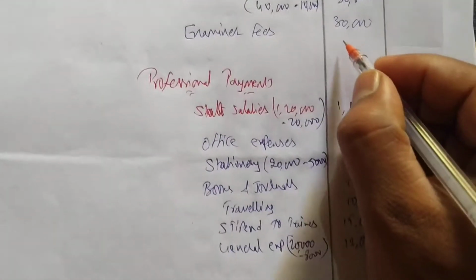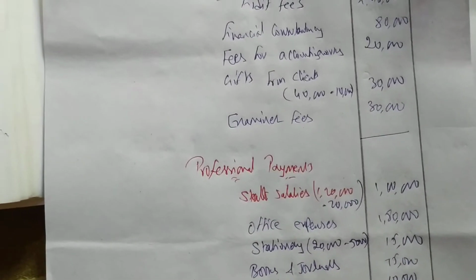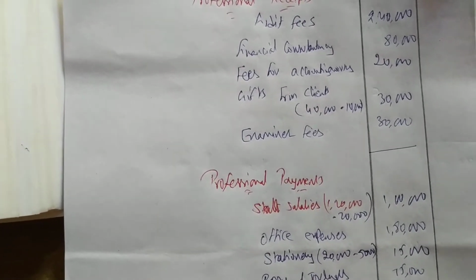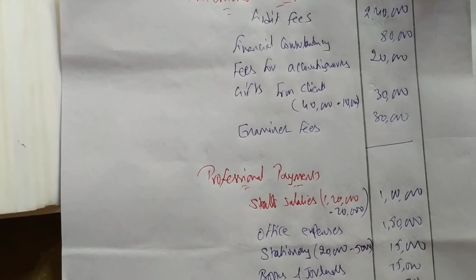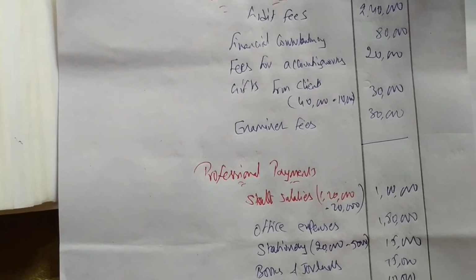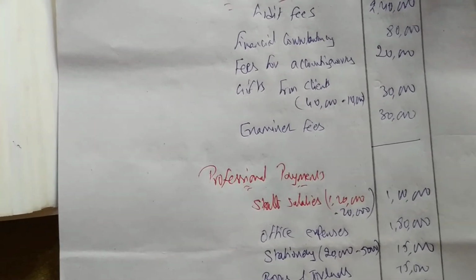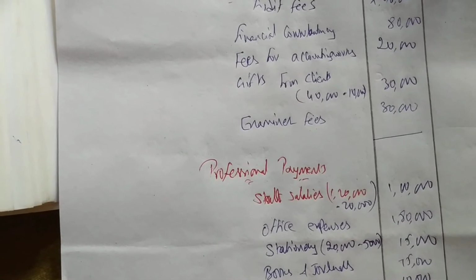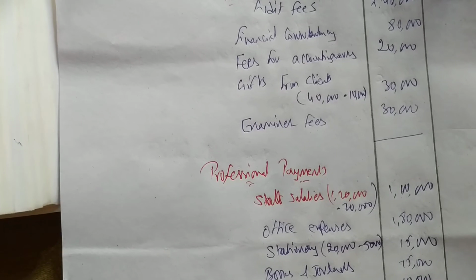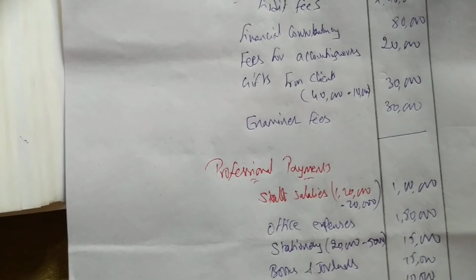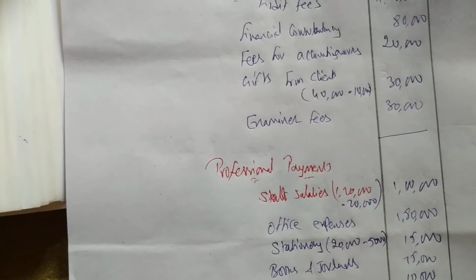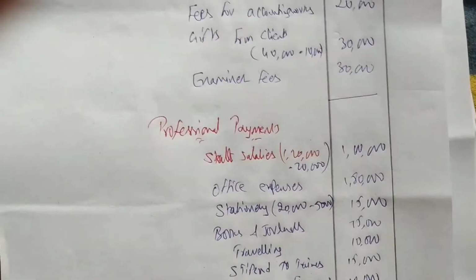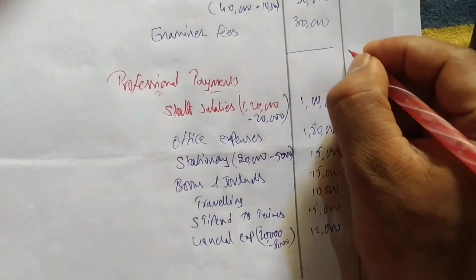Okay, so done. Now we have to do the totals. 2,40,000 plus 80,000 plus 20,000 plus 30,000 plus 30,000. We are getting 4 lakhs as total professional receipts.